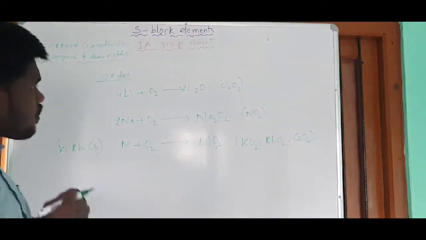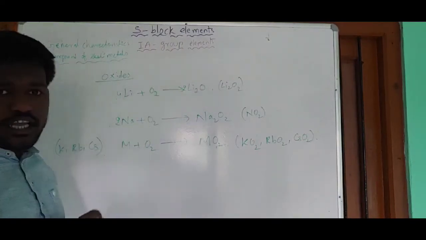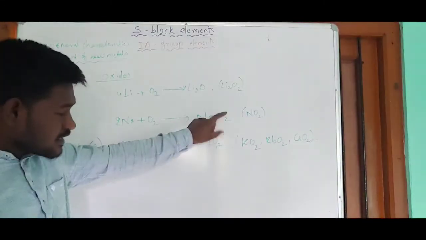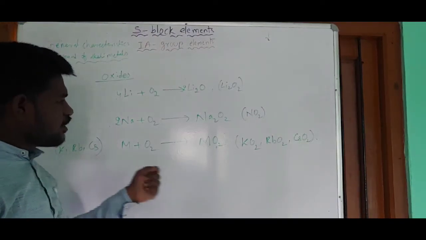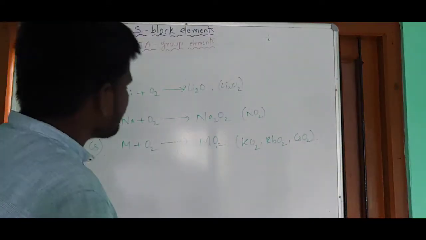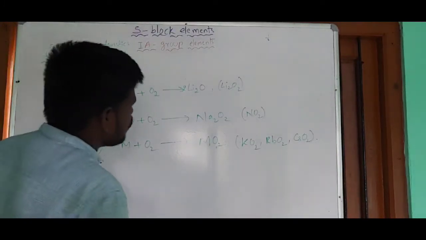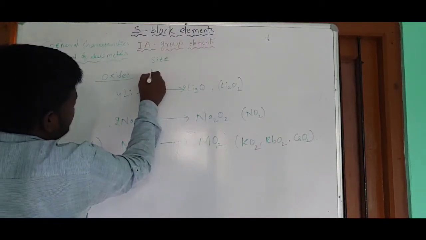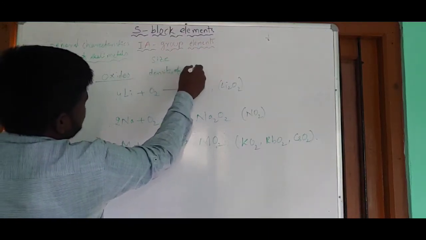Now, why does lithium give majorly lithium monoxide, why does sodium give majorly peroxide, and why do these metals give only superoxides on combustion? What is the reason for this? We have to know. Before that, it is better to have an understanding about the size order and the density of negative charge